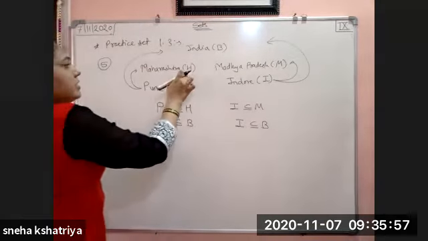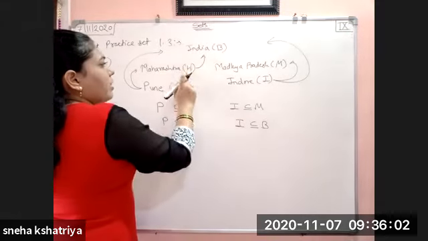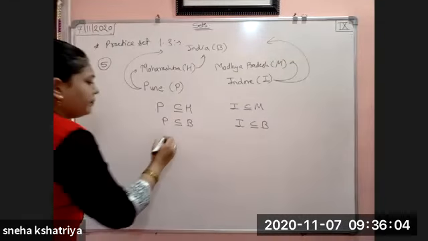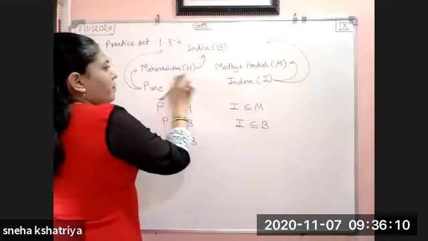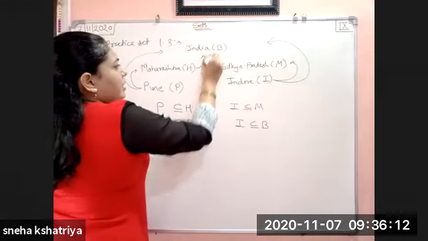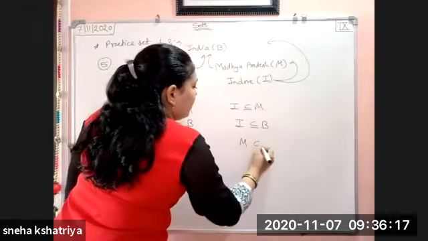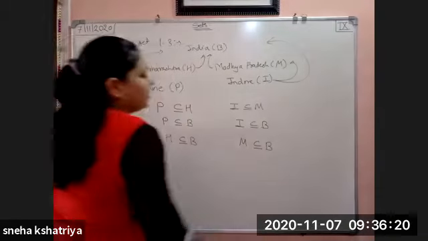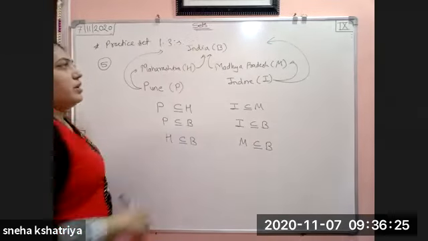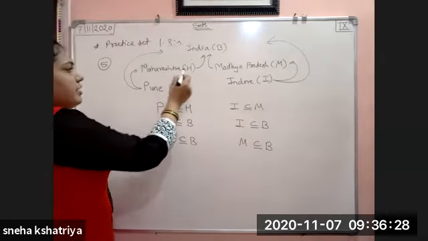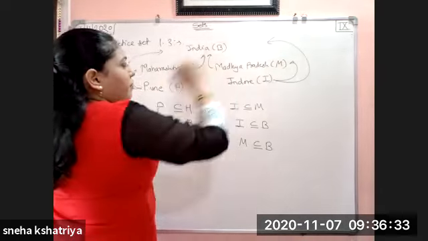Then H is a subset of India. See here, Maharashtra is a state of India. So H will become a subset of B, because all the residents of Maharashtra live in India. Similarly, all the residents of Madhya Pradesh live in India, so M will also become a subset of B. It means all these four will become a subset of India. P is a subset of H, P is a subset of B, I is a subset of M, I is a subset of B.